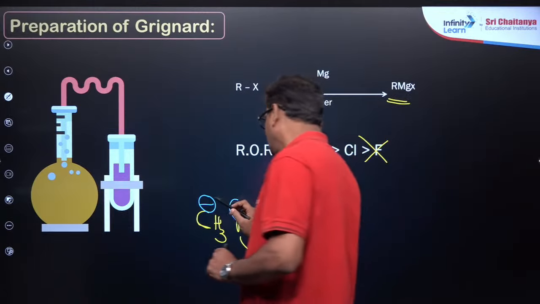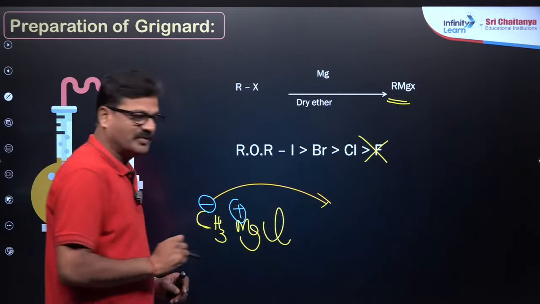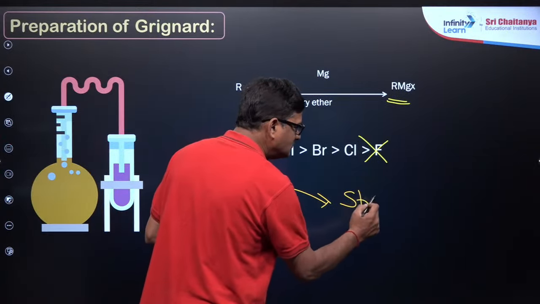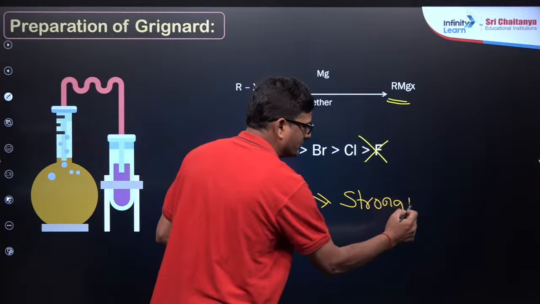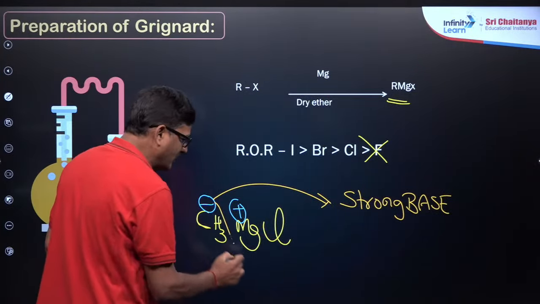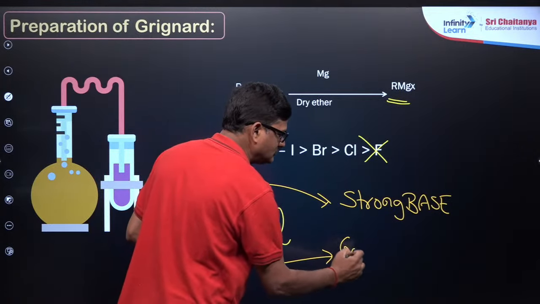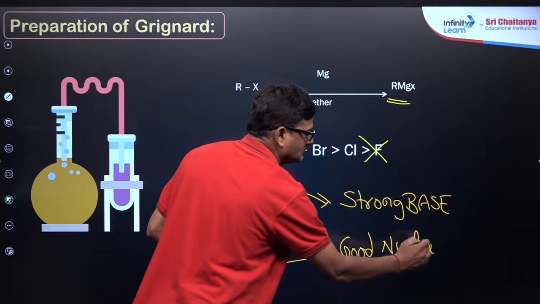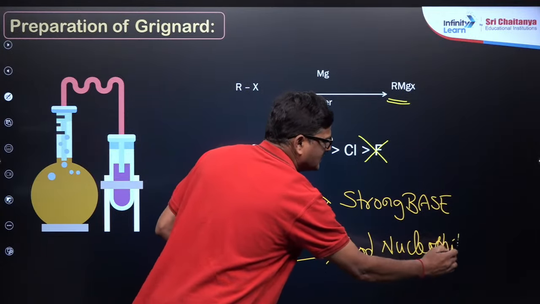ताकि इसका Grignard reagent is going to be an excellent base. It's a strong base, and it's a good nucleophile as well. So that is the behavior.